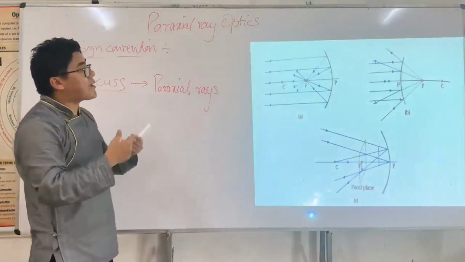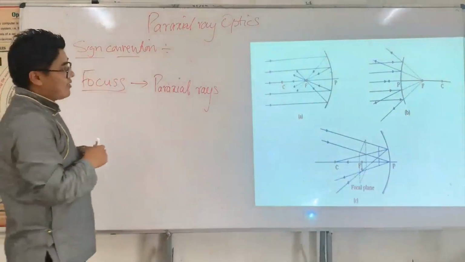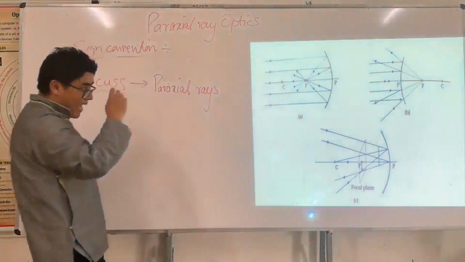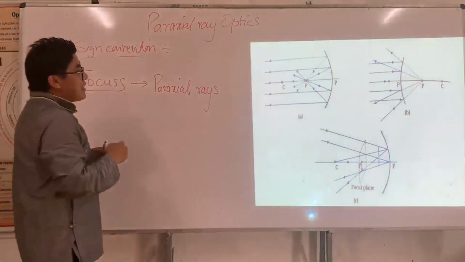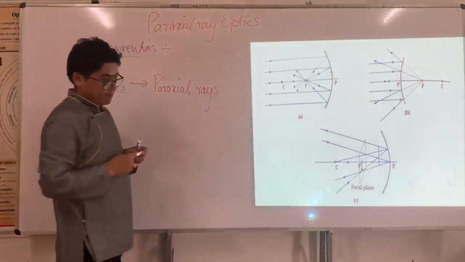Reflected lights are meeting at that point. Then the paraxial ray parallel to the principal axis. Alright? And this is what we call a focal point.